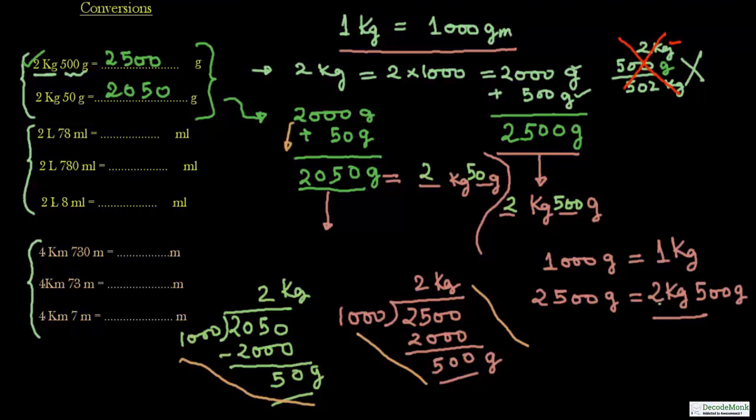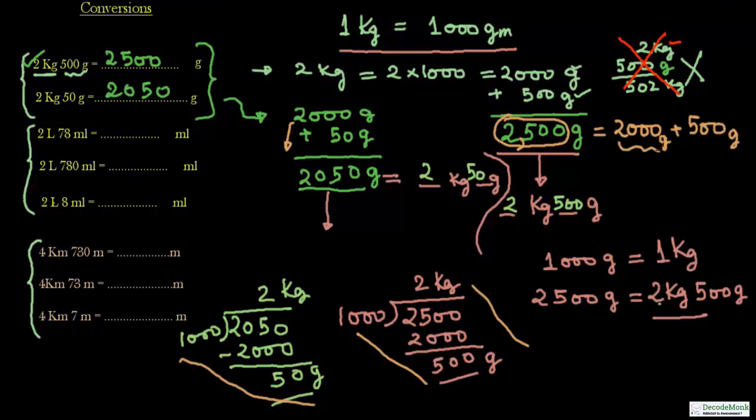This calculation should go inside your head, and for the reverse way you should also be able to carry this out. See, 2500 gram can be written as 2000 gram and 500 gram. When you speak this figure out, what do you say? 2500. So there is a 2000 element and 500. This is gram, this is gram.